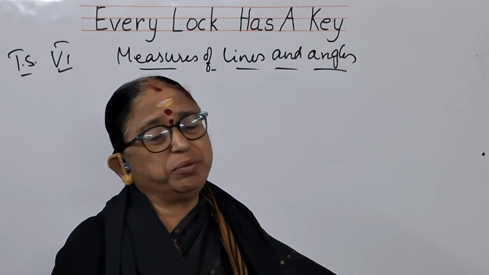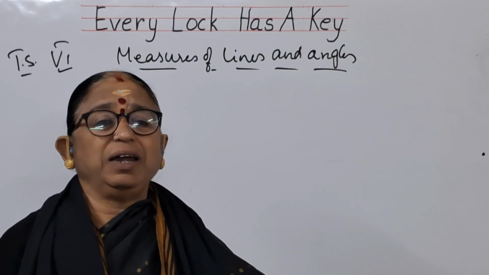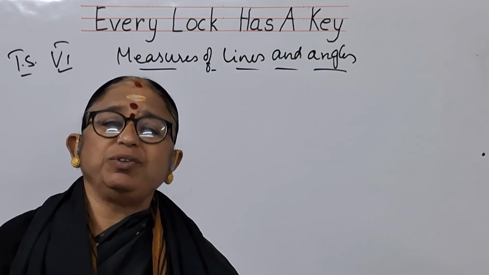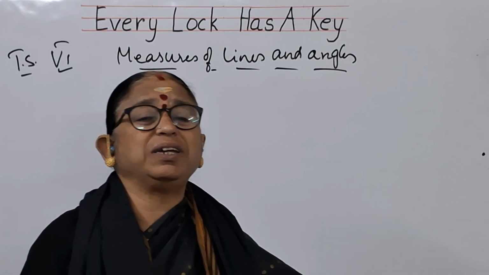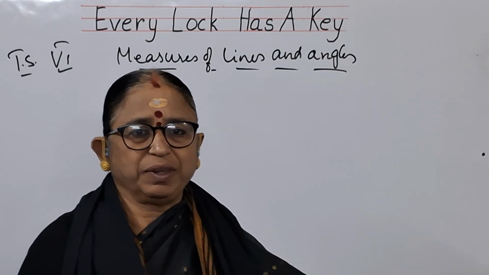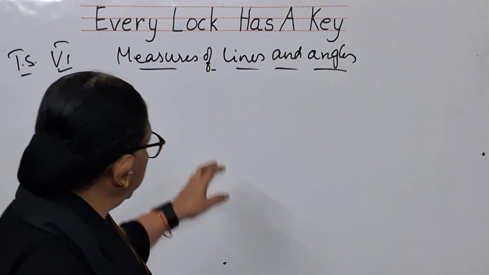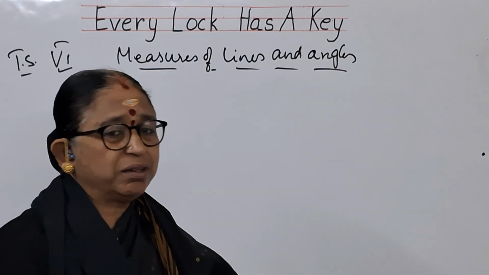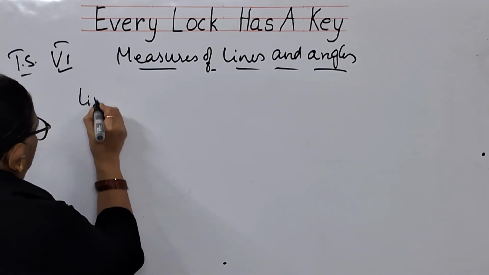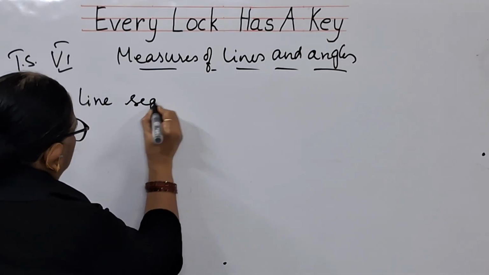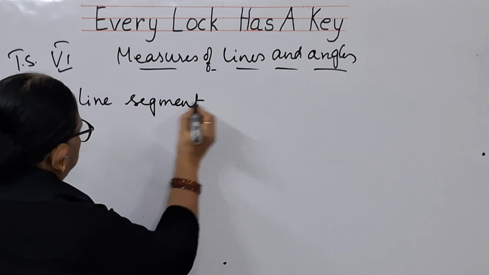So, standard measures are what, children? Standard measures are those which you get or which you measure by using certain instruments. So, we are now going to measure lines and angles. First we will talk about measuring lines and line segments. How can a line segment be measured?